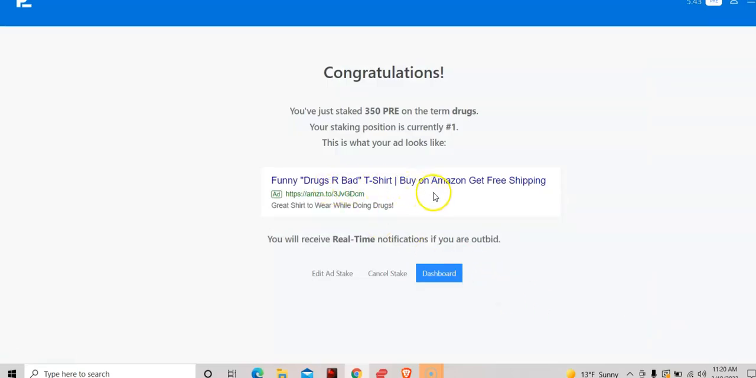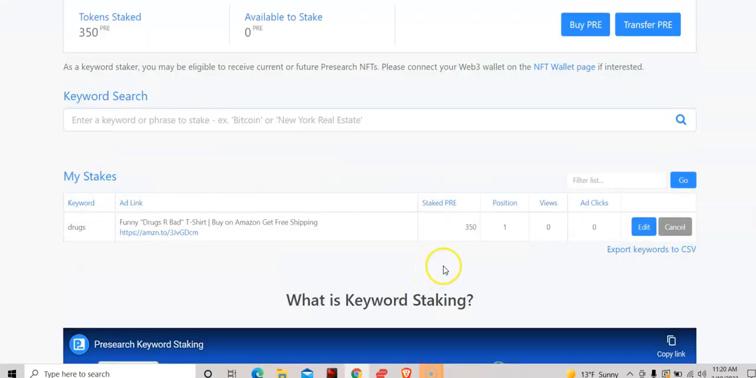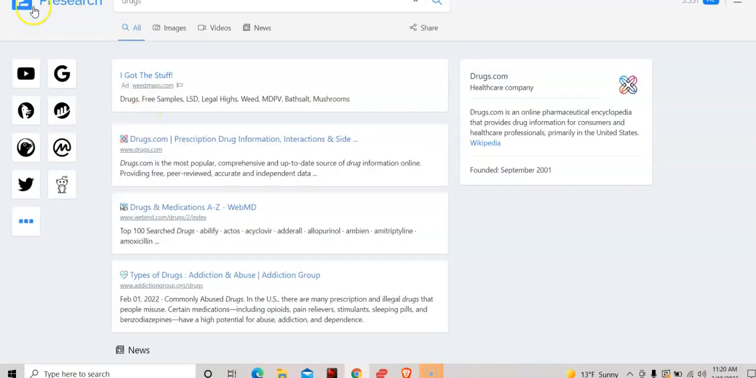Funny, drugs are bad t-shirt. Buy on Amazon. If I wanted to change the amount that I have staked, I can do that. If I want to cancel the stake, I can do that, or I can go back to our dashboard. Now, on our dashboard here, I like this. This is really simplified, really straightforward. We got 350 pre-staked. Right now we are position number 1. We can see how many times our ad has been viewed, as well as how many ad clicks there have been. So let's come back over to Presearch.